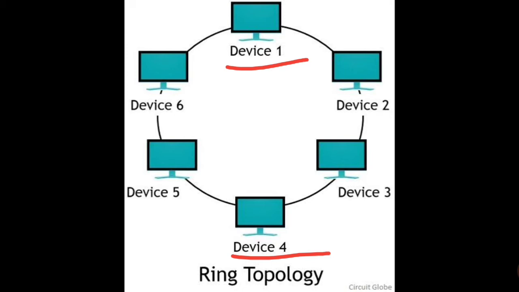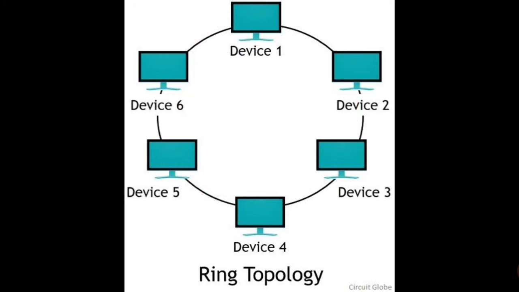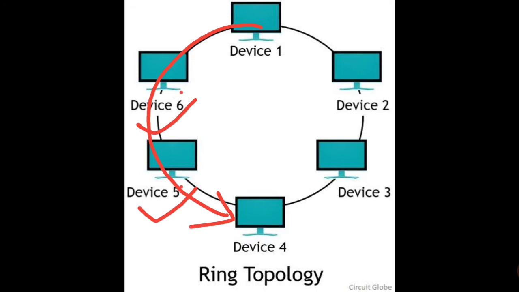he can go in both directions. Like he can go in this direction, which is anti-clockwise, and he can also go in the clockwise direction. Because of the adjacent connections of the nodes, he can follow either way and send his message directly to device 4. But here also one problem is that devices 6 and 5, if he sends the message in the anti-clockwise direction, then these two devices will also get the message. So here also broadcasting of the message is done. Here no privacy of messages is kept. You cannot send private messages to any particular device.